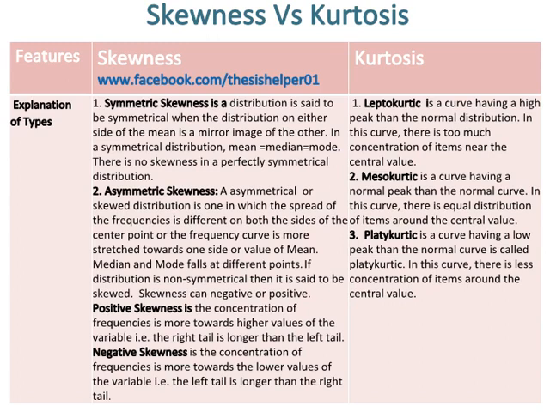Whereas leptokurtic is a curve having a higher peak than the normal distribution. In this curve, there is too much concentration of items near the central value. Mesokurtic is a curve having a normal peak like the normal curve. In this curve, there is equal distribution of items around the central value. And platykurtic is a curve having a lower peak than the normal curve. In this curve, there is less concentration of items around the central value.